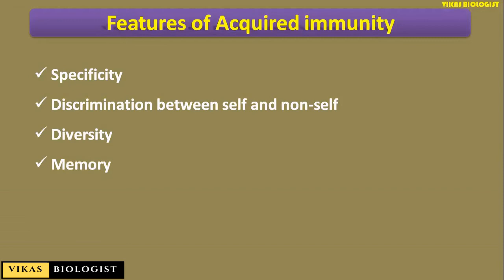So the acquired immunity is specific in action. It can recognize a vast variety of foreign antigens, so you call it diversity, and it can discriminate between the self, that is of our own body, and the foreign antigen, which is the non-self. These are the features of the acquired immunity.